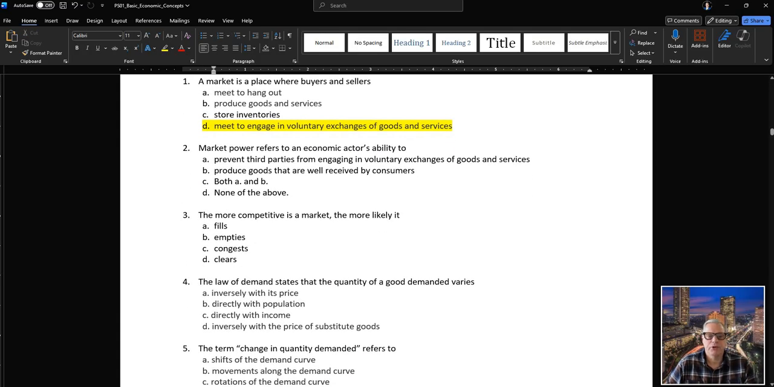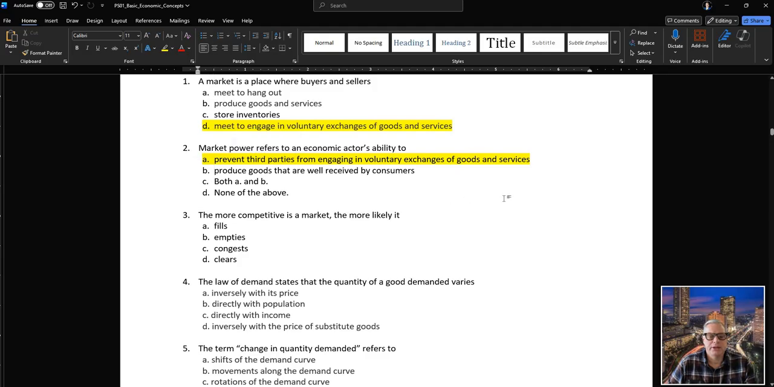Market power refers to an economic actor's ability to: A, prevent third parties from engaging in voluntary exchanges of goods and services. Yeah, that's correct. B, produce goods that are well received by consumers. No. C, both A and B; D, none of the above. No, that's A. So now we know the difference between demand and quantity demanded.